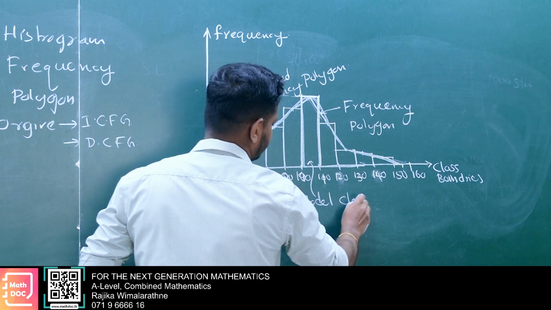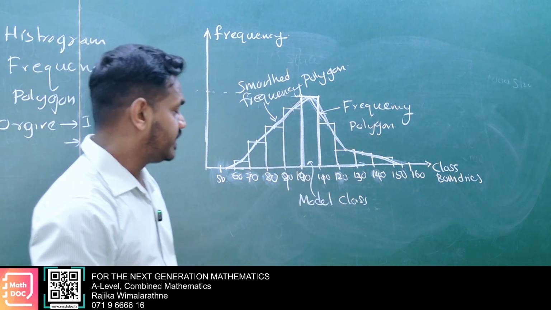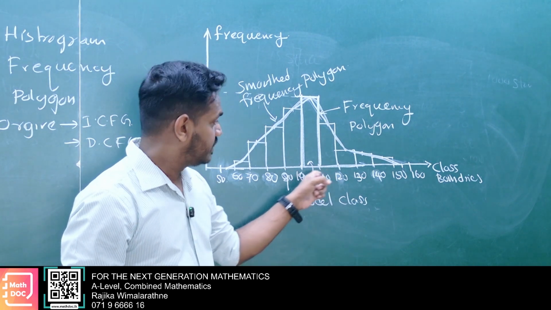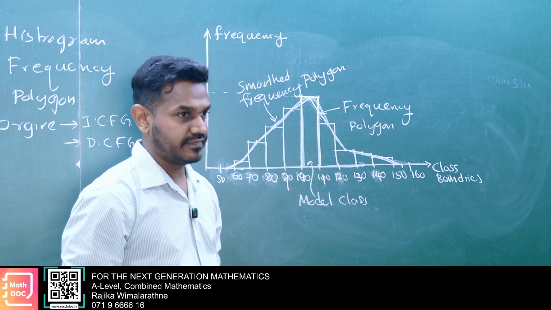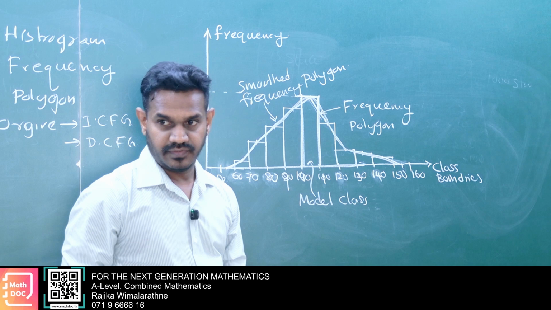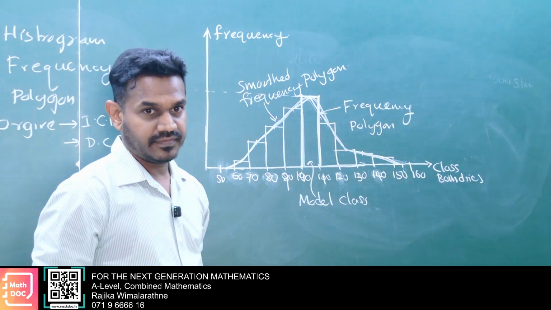We consider the mode to lie between 100 and 110. Using this histogram we can take that.